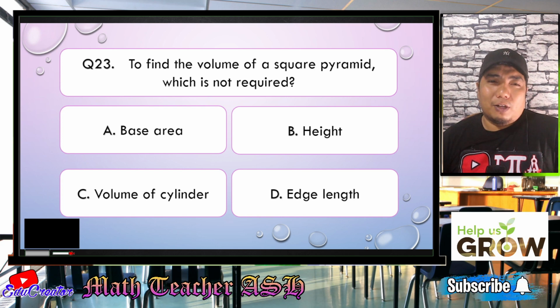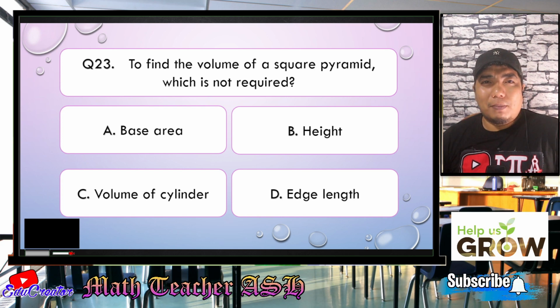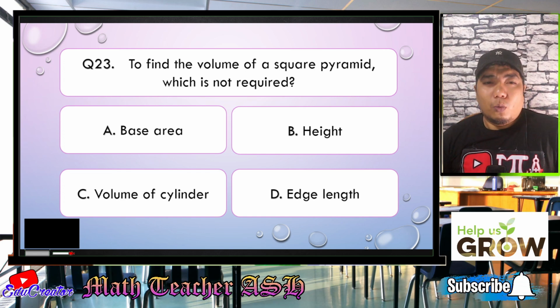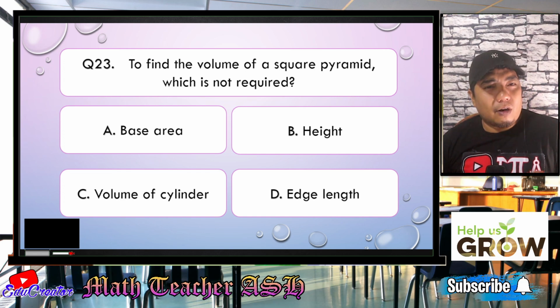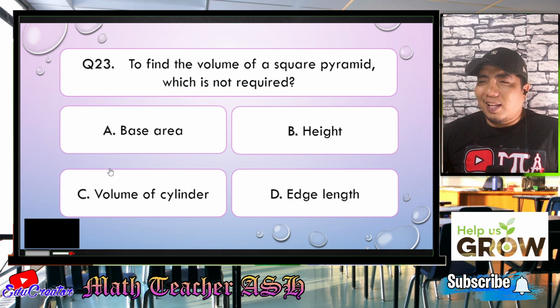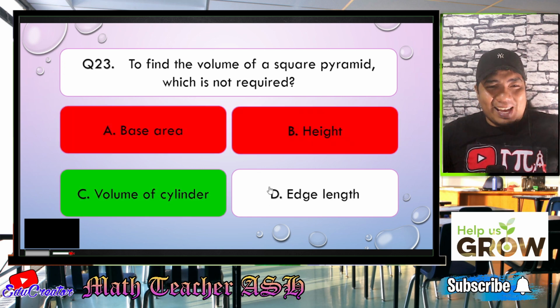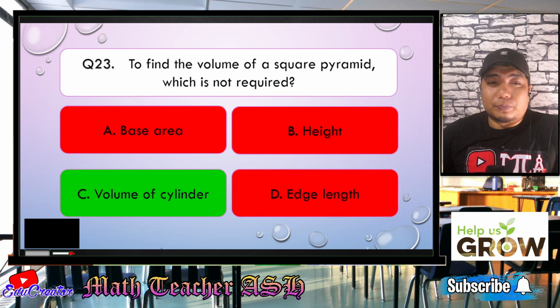Alright, my dear math learners, remember that the square pyramid is another solid, right? So basically, the parts of a square pyramid are essential in getting its volume. Which among these four is not part of a square pyramid? Very good. That is letter C. So the correct answer is letter C. Alright, very, very easy. Easy, right? Now, let us go to question number 24.